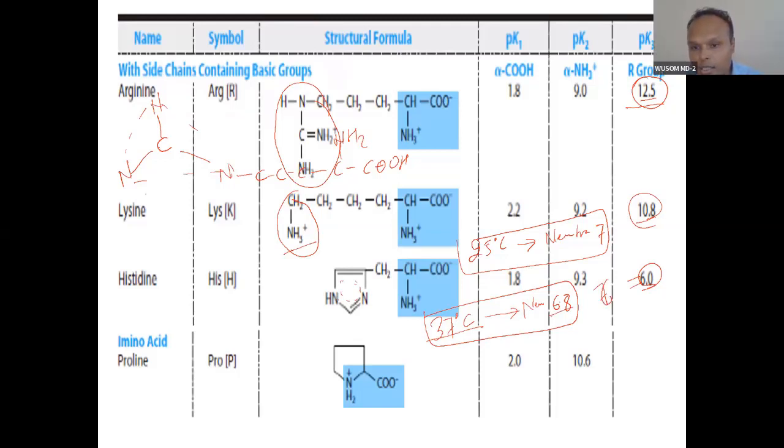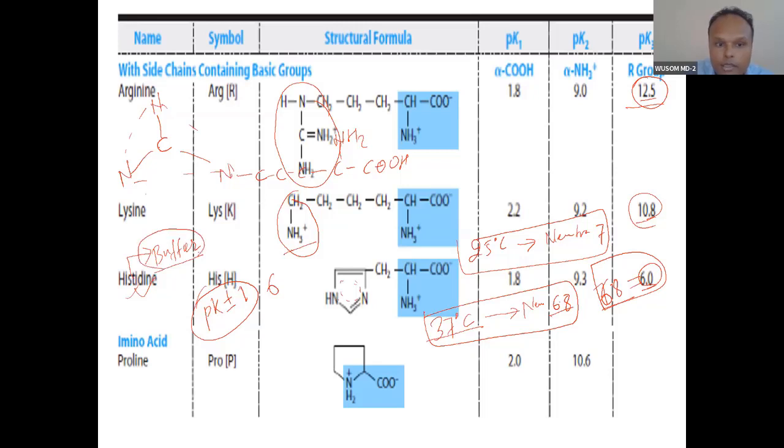And you see, the neutral pH is very near to this pKa. What is the buffering action? Buffering action is in a range of 1, so pK plus or minus 1 is the buffering range. This matches your pH level, so this side chain has a very important role in buffer action. Wherever you see protein buffer, have you studied about protein buffer?